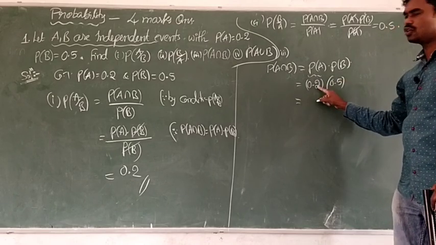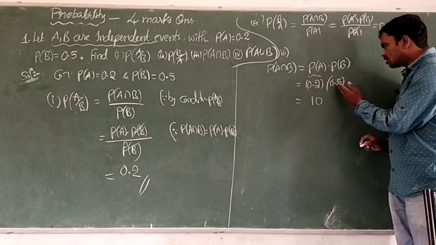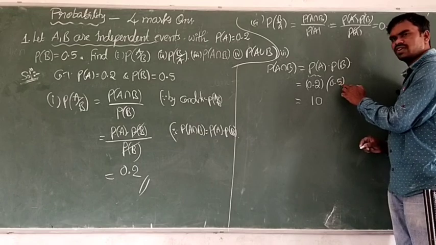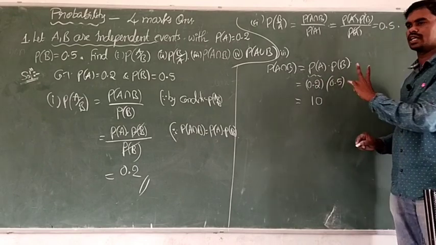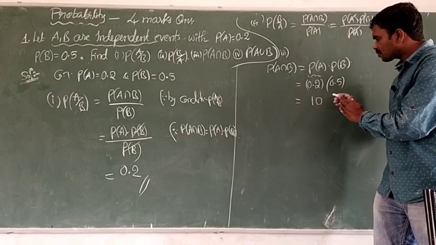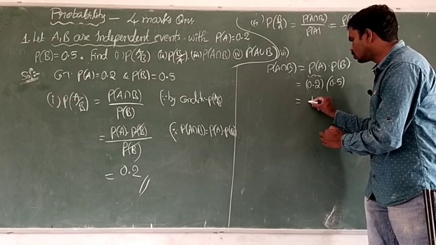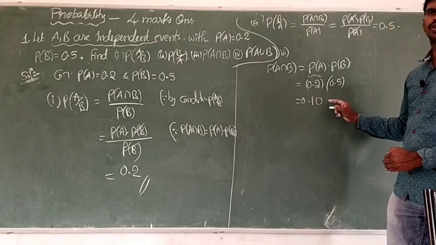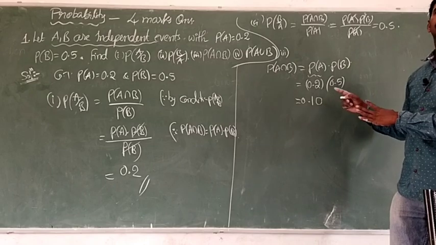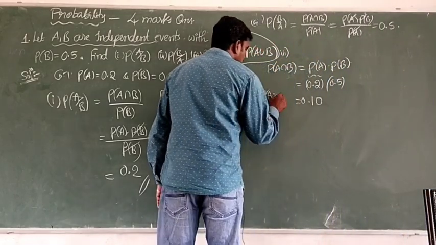So now multiply 2 into 5 is 10, and here after the point there is 1 digit, here after the point there is 1 digit, totally 2 digits are there. So now from the end, 2 digits before, we keep the point. So then the answer is 0.10, or we can say 0.1. So this is the probability of A intersection B.